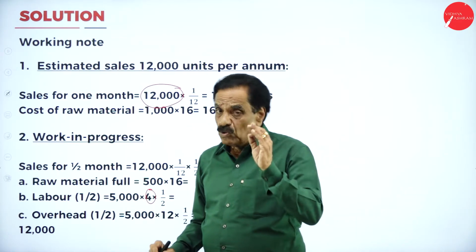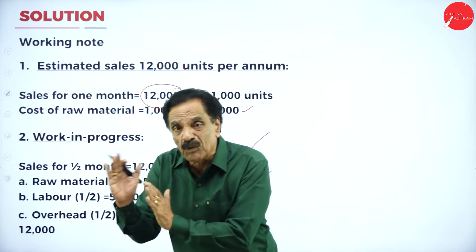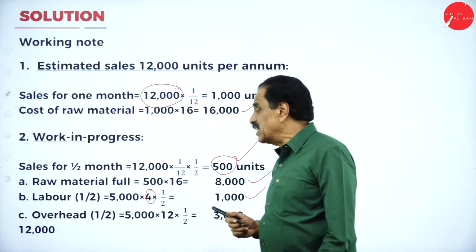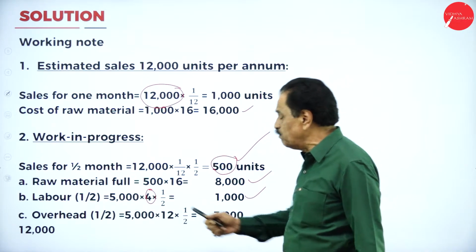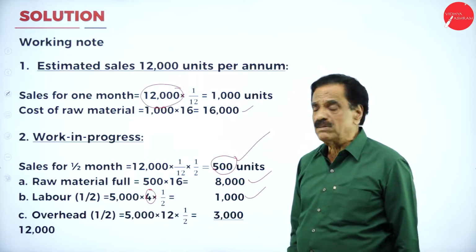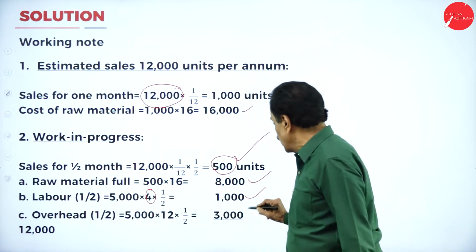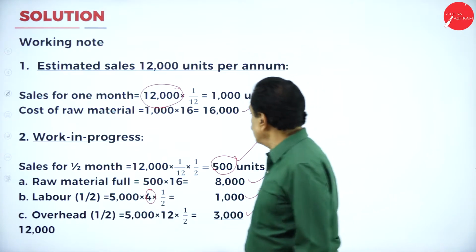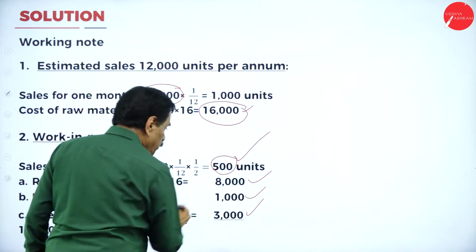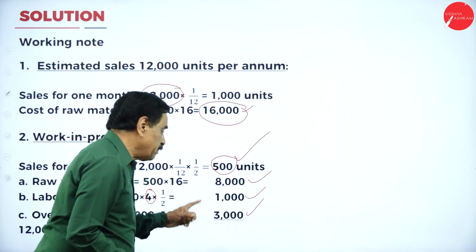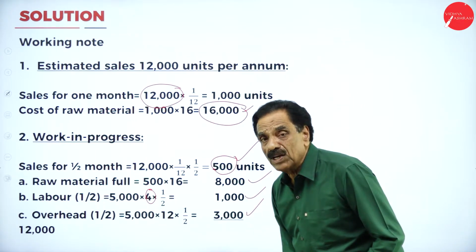Whereas labor, though it is 500, half he has to take because, no, it is a work in progress, not completed. You have to take the half one. 500 into 4 into half works out to 1,000. Regarding the overhead expenses, 500 into 12 into half, 3,000 will work out. So 8,000 for the raw material, 8 plus 1, 9 plus 3, 12,000 will be worked out. You have to work out like this in the exam.